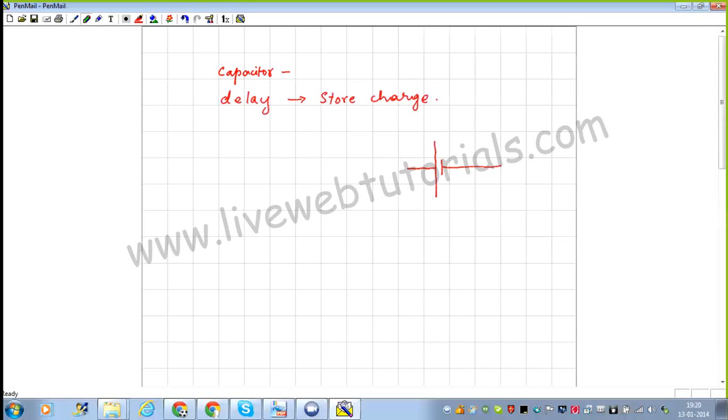You can see here in case of a cell, one line is longer which represents the positive terminal. The other line is shorter and represents the negative terminal. Obviously it causes the electric current to flow, or it simply is a source of energy which provides potential difference. A capacitor will be represented like this. Both the lines will be equal in size.